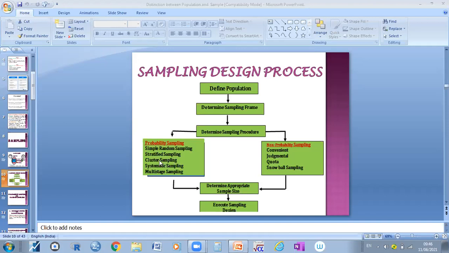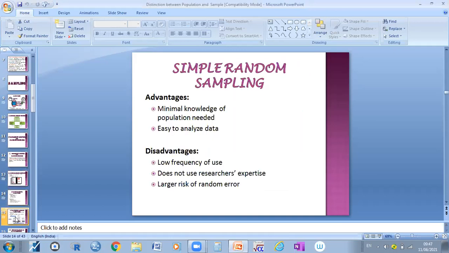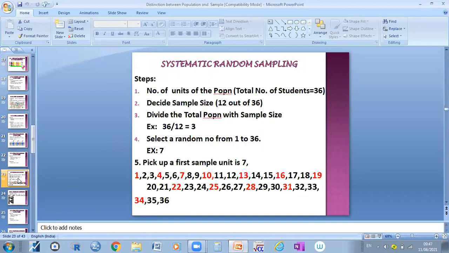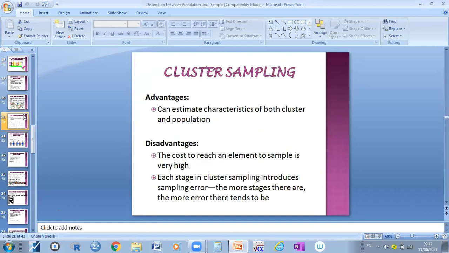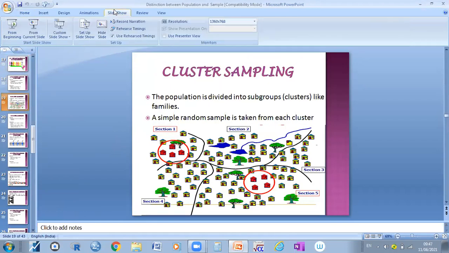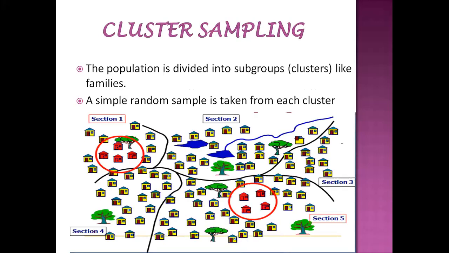So now we are going to discuss the cluster sampling method, the cluster random sampling method. Here, it seems to be like the stratified random sampling method, but to some extent it is very different from the stratified random sampling method.